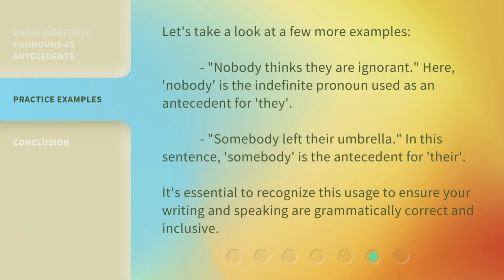Let's take a look at a few more examples. "Nobody thinks they are ignorant." Here, nobody is the indefinite pronoun used as an antecedent for they. "Somebody left their umbrella." In this sentence, somebody is the antecedent for their. It's essential to recognize this usage to ensure your writing and speaking are grammatically correct and inclusive.